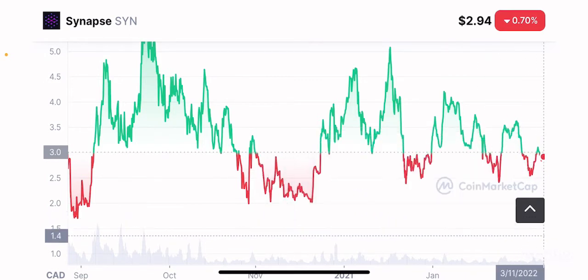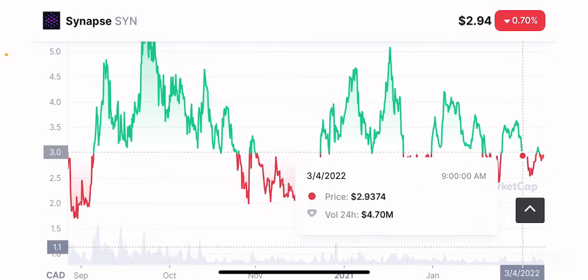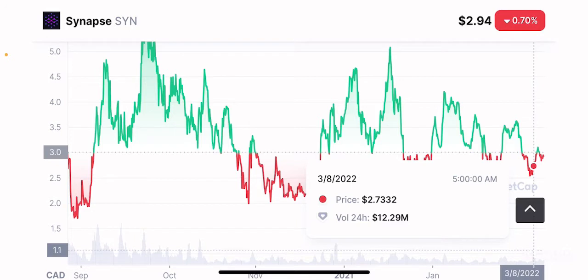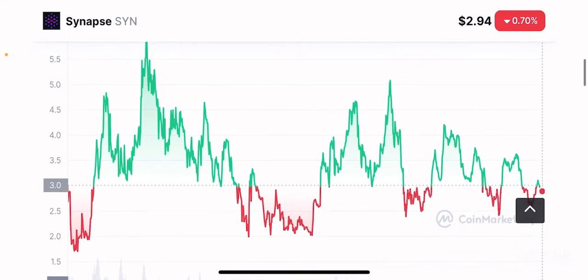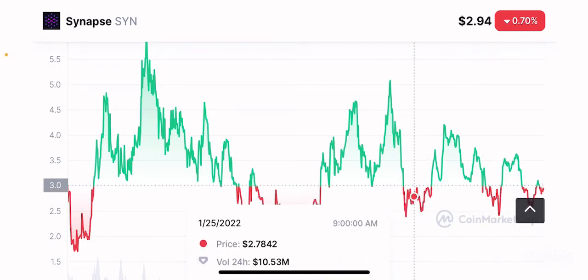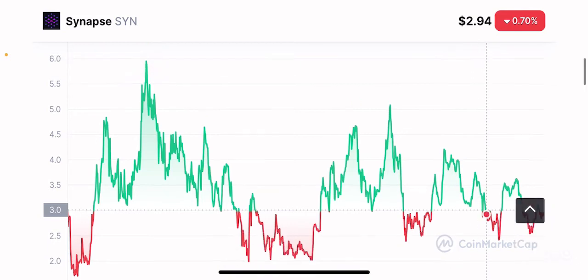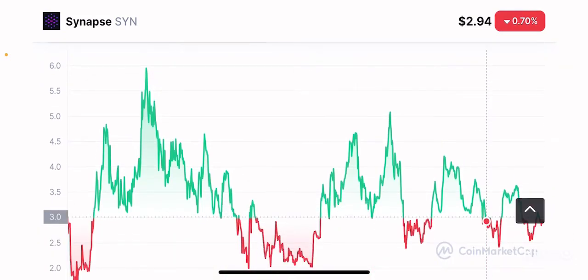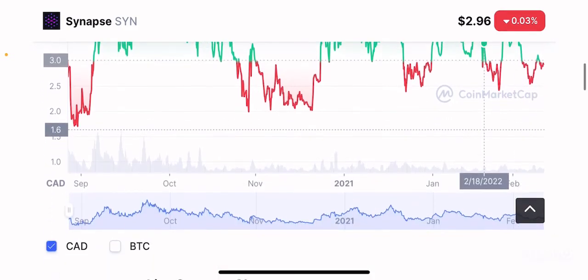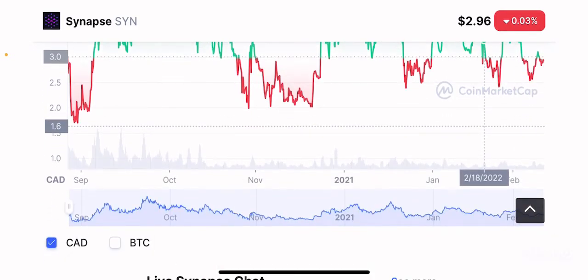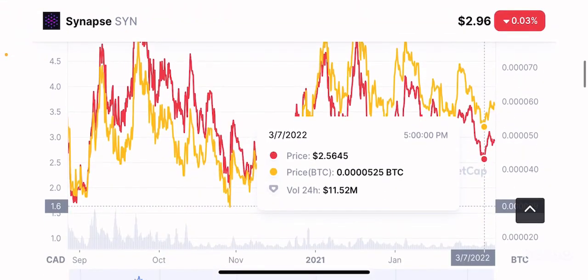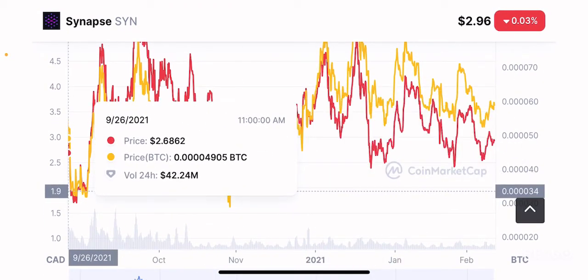But with the Coinbase listing, I think the floor price will probably be a little bit higher. Maybe the support price will be somewhere between $2.70 and $2.60, where this token will be supported, and it will probably go up to maybe $4 to $5 per token, right? Which is definitely a possibility, and you can definitely time this token to make some really good short-term gains, right? Again, not financial advice, just stating my opinion. When it comes to the Bitcoin pair as well, you can clearly see that it has been much more volatile, which means you will have to be very careful if you're investing in this token with Bitcoin.